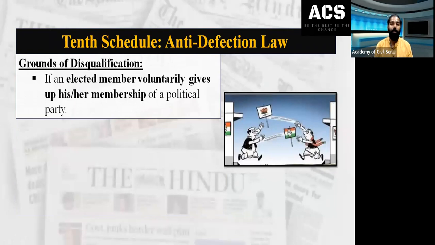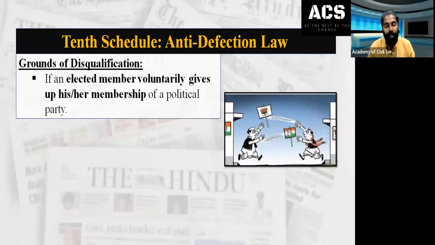The grounds of disqualification. Now we understood that if an elected member shifts from one party to another party, they will be disqualified from being a member of that particular house under the 10th Schedule, the Anti-Defection law. The law also mentions some grounds of disqualification, the matters in which a member can be disqualified.